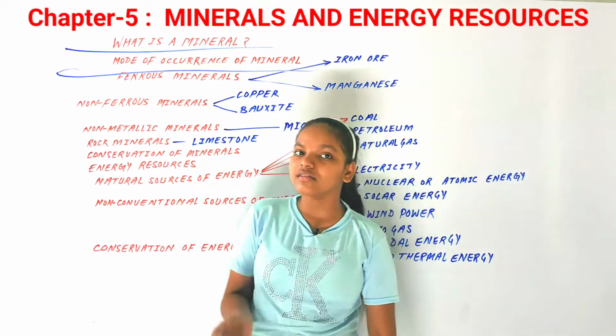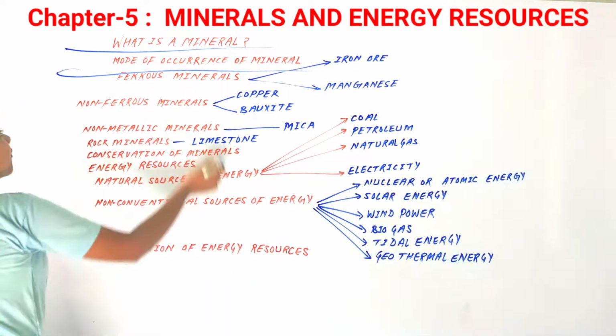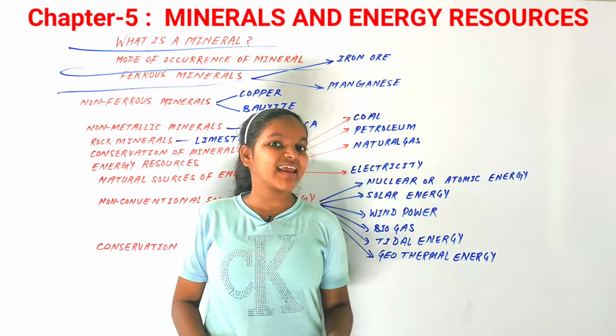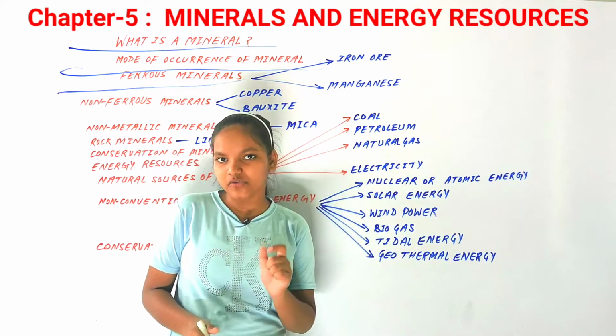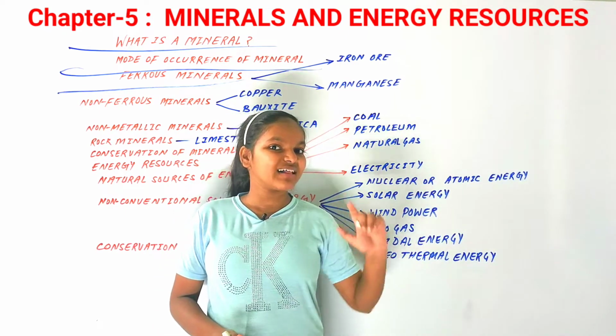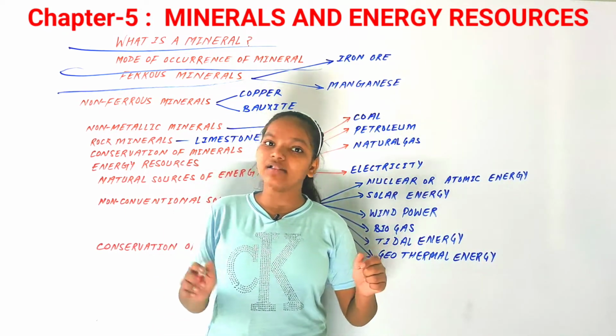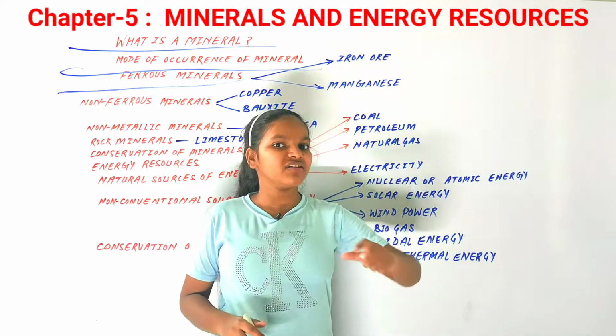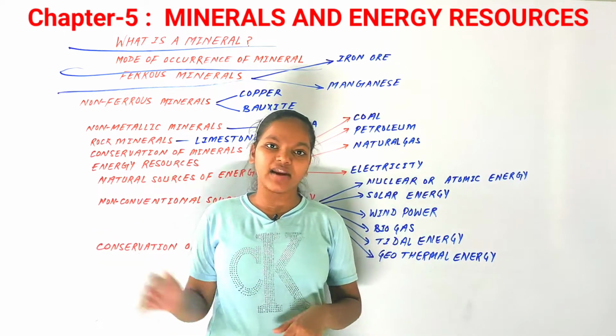Now let's discuss the third topic, that is ferrous minerals. There can be some classification of minerals. Minerals can be classified into metallic, non-metallic, and energy minerals. Energy minerals include coal, petroleum, and these kinds of things.